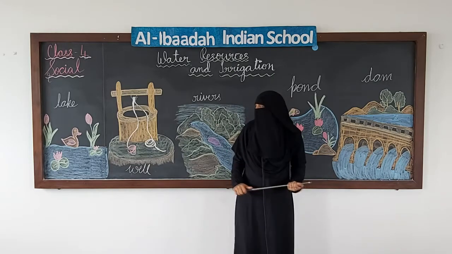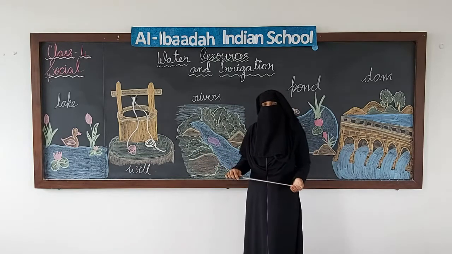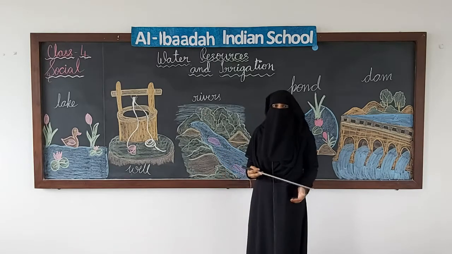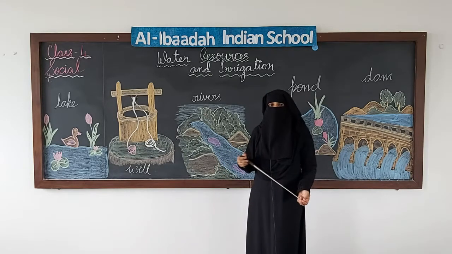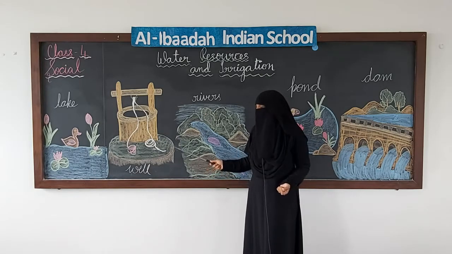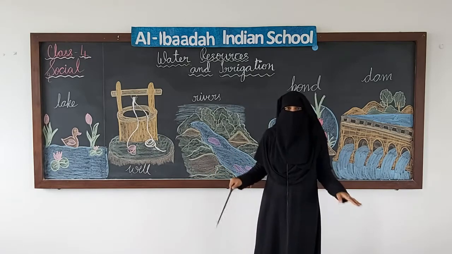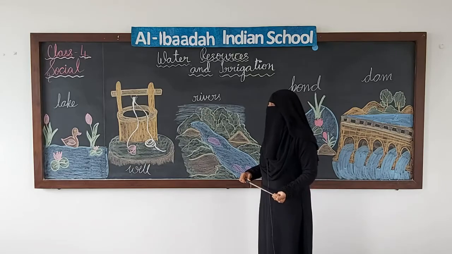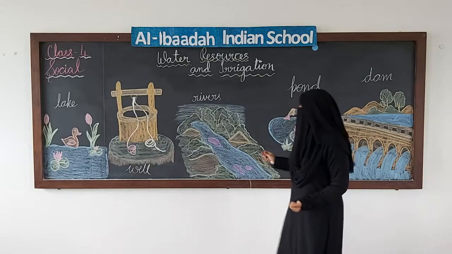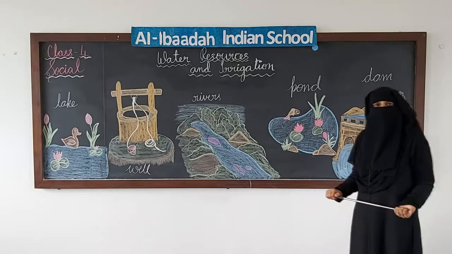Dams are used. Next, coming to wells. Now wells are dug in northern part of India. Why? Because the land is soft over there. Okay, near the Deccan plateau, it's a little less because the region is hard. They have rocky region there. So today we have covered wells, lake, river, dam, and pond is also a water resource.